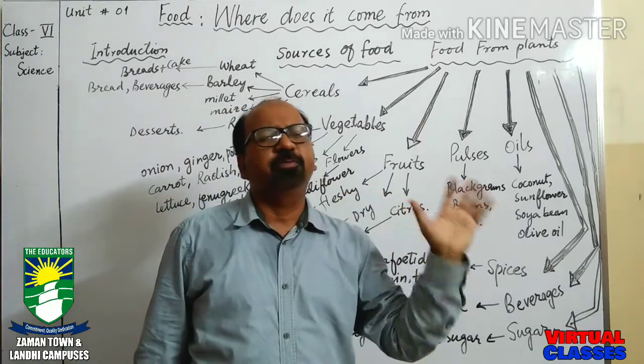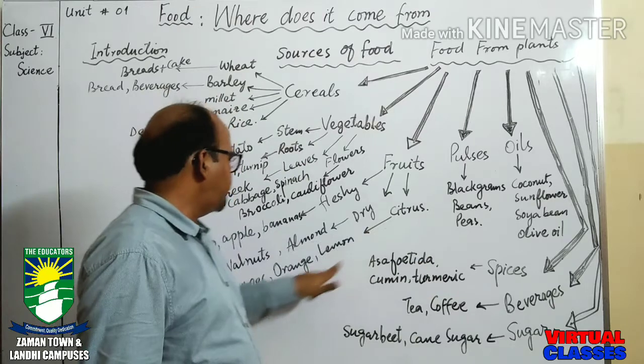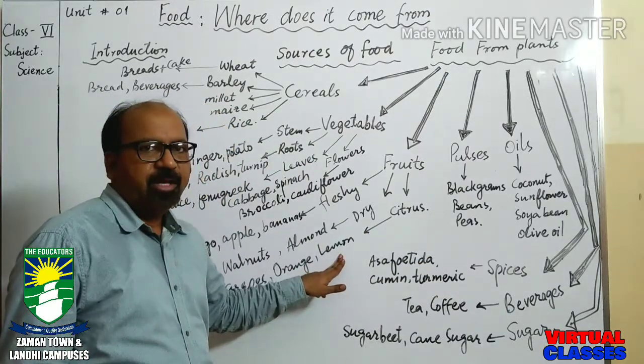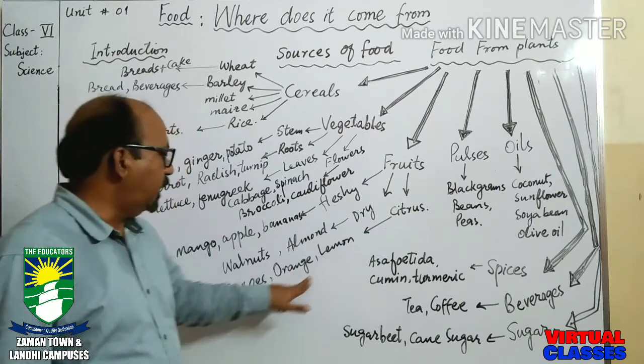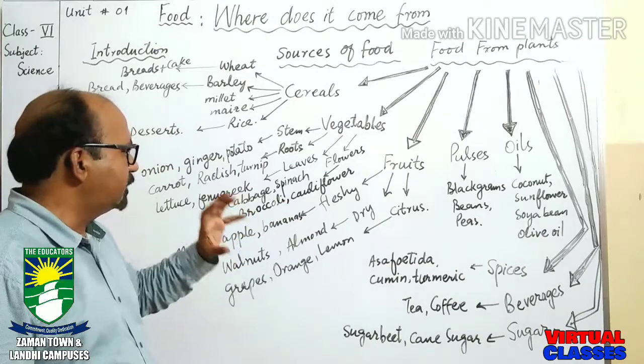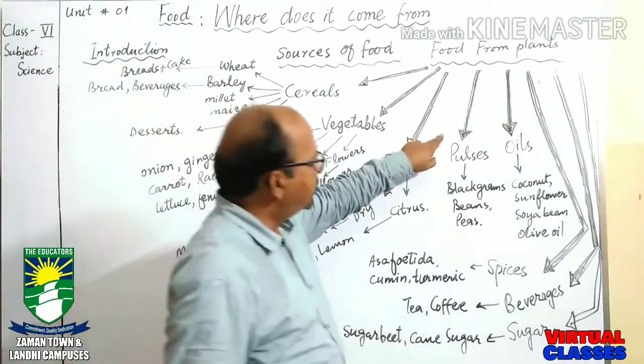There are a lot of other types of dry fruits, you know very well. And citrus fruits are grapes, orange, and lemon, which have a citrus taste.